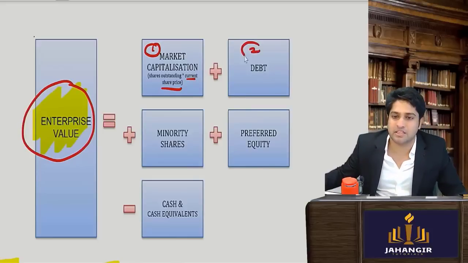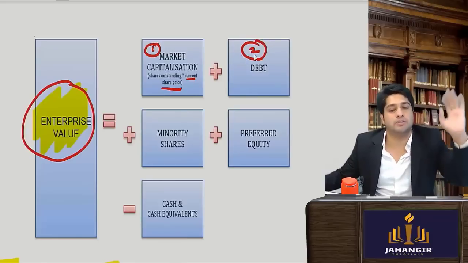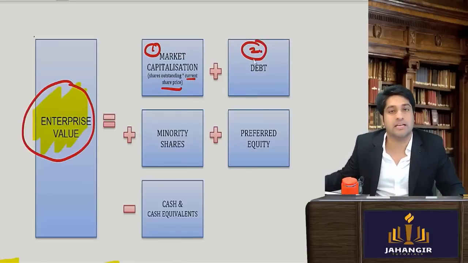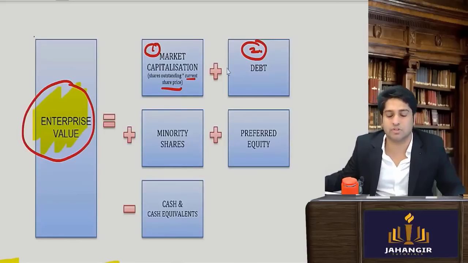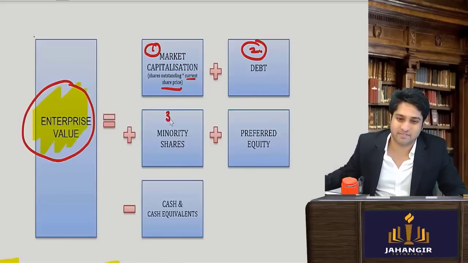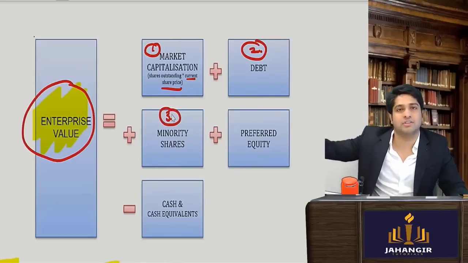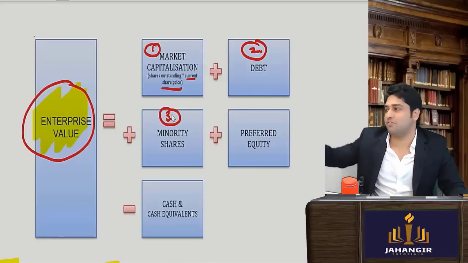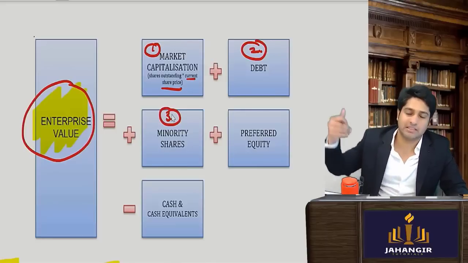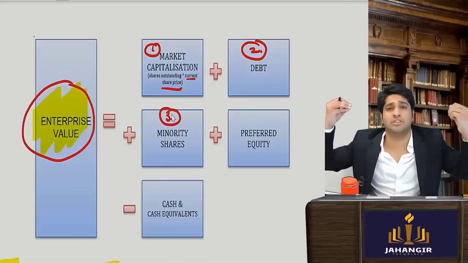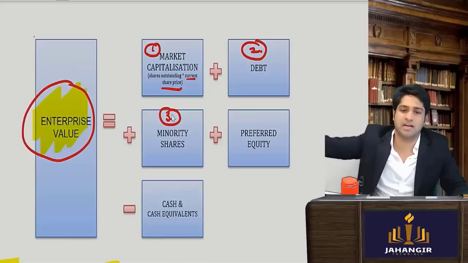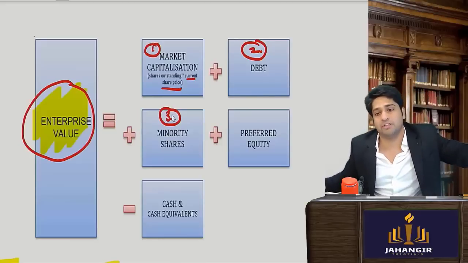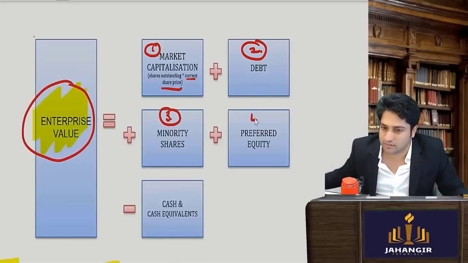Second, there must be certain lenders. I will have to pay them also. Yes or no? The company must be having certain creditors. I will have to pay them. Yes or no? Yes, sir. Even certain other minority shareholders must be there. I will have to pay them also. I say, give me this company, I want this business, I am ready to purchase every single one. So I'll pay all the equity shareholders, I'll pay the creditors, I'll pay the preference shareholders as well.